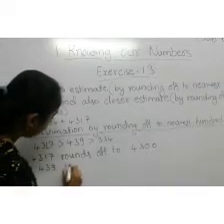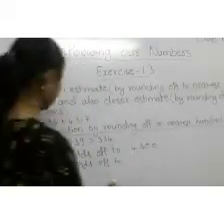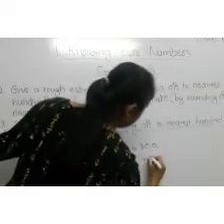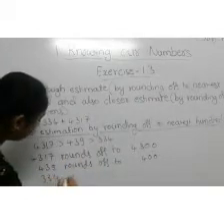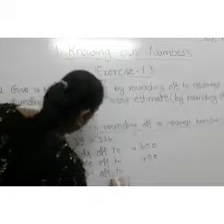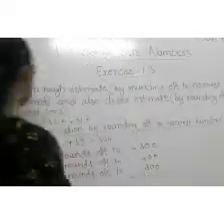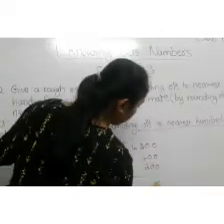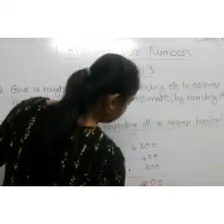Here 439 rounds off to how much? Here 4 is there. 4 is less than 5, so we have to write 400. 334 rounds off to how much? 300. Add these estimated values. 0, 0, 3 plus 4 is 7, 7 plus 3 is 10.